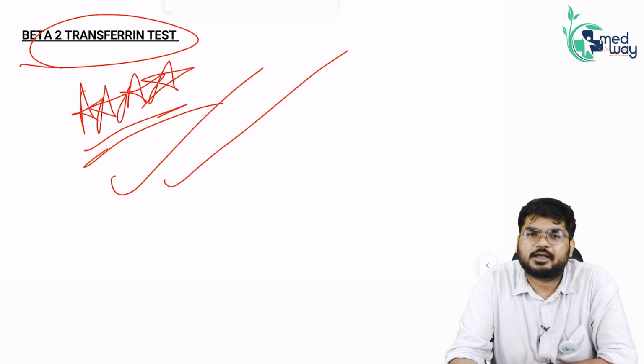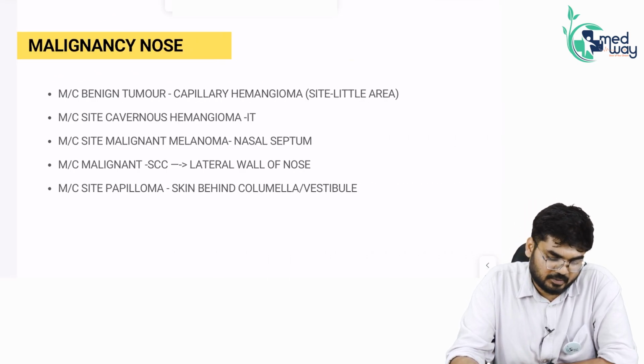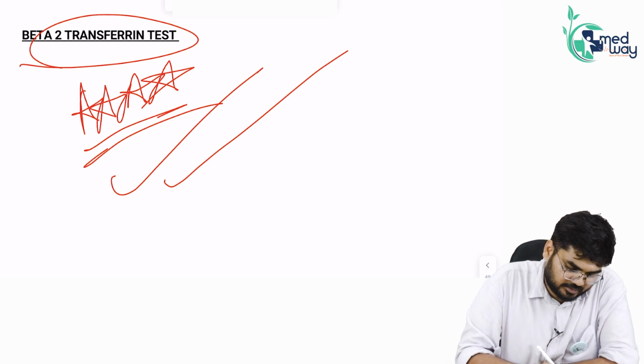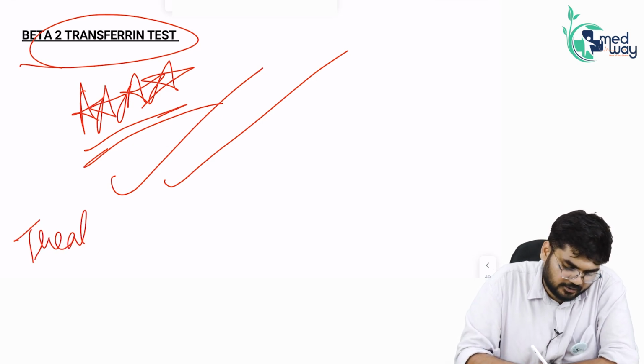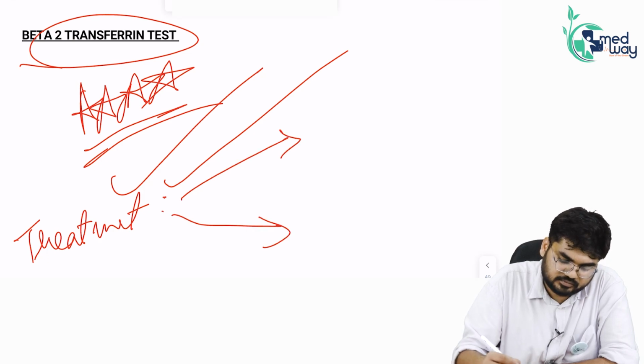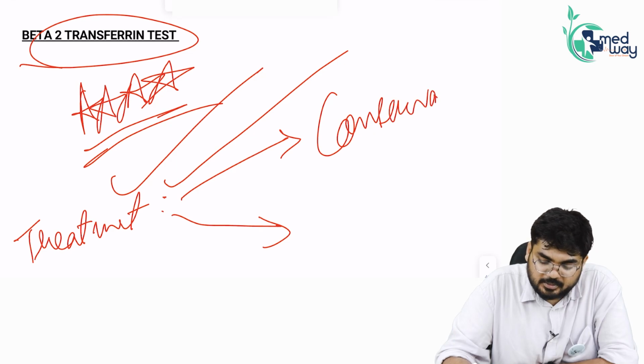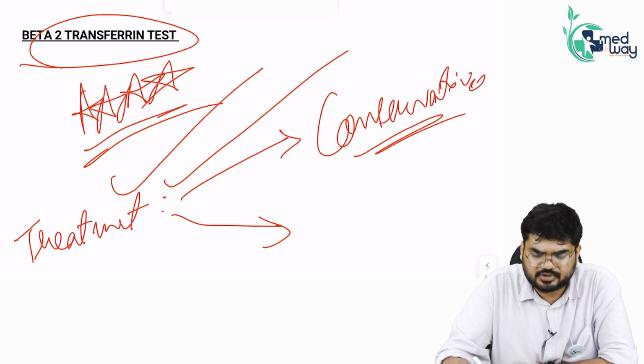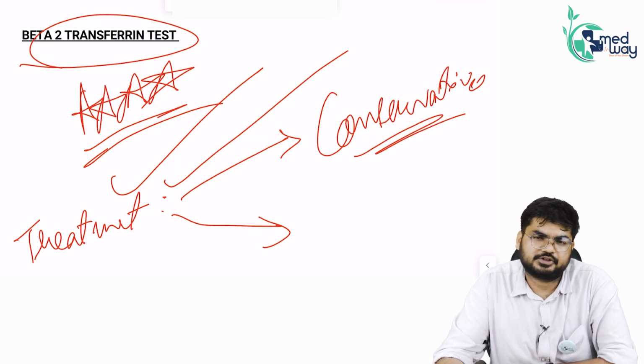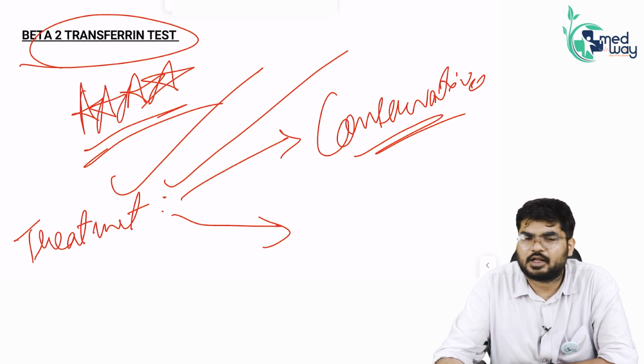See, most of the times the management of CSF rhinorrhea is conservative. Remember, the treatment of CSF rhinorrhea is very important, conservative. Sir, what do you mean by conservative? See, most of the times whenever we encounter a patient of CSF rhinorrhea, I know that the patient is having all sorts of problems.